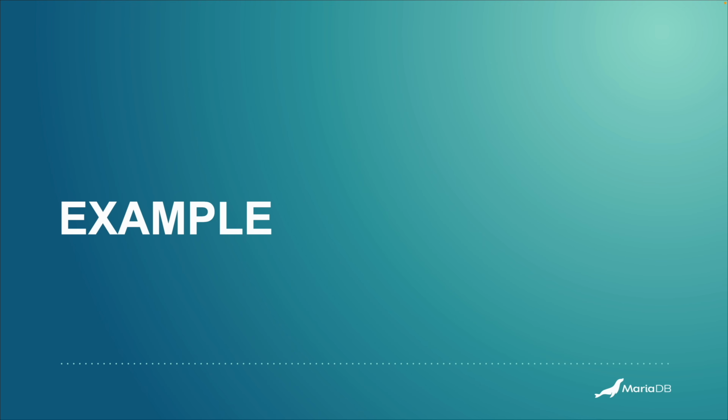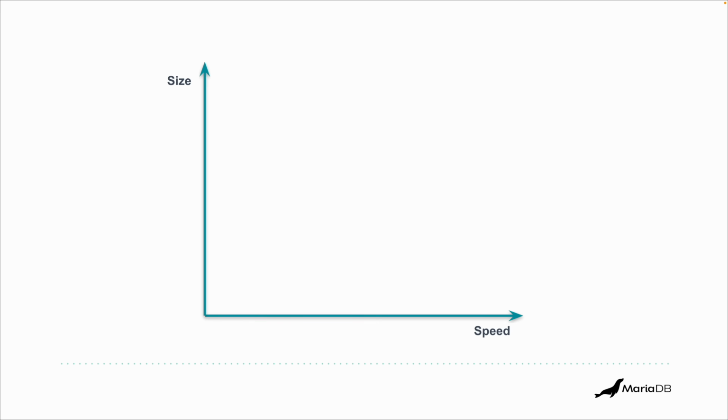So let me show you an example of how to store vectors in MariaDB. And for that, I'm going to use this example. Thinking about thousands of dimensions is too difficult. So let's use 2. So we can use this 2-dimensional space. And we're going to put some objects here. Let's start with the alarm clock. So this one, for our purposes, is very small and not very fast.